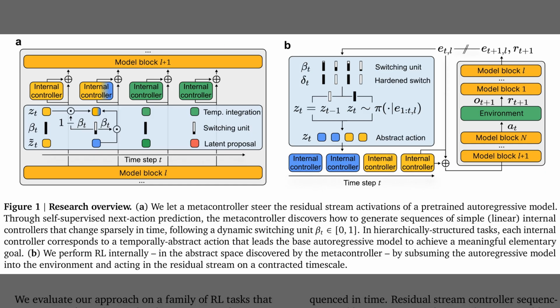The full diagram lays out the meta-controller steering residual stream activations inside a frozen autoregressive model, so the base model keeps doing next action prediction while the steering changes its behavior. Panel A shows the switching signal beta t that updates a latent code zt only sometimes. Panel B shows internal reinforcement learning, where the policy acts on these abstract codes on a shorter timescale.